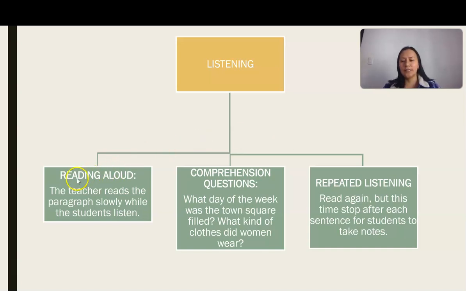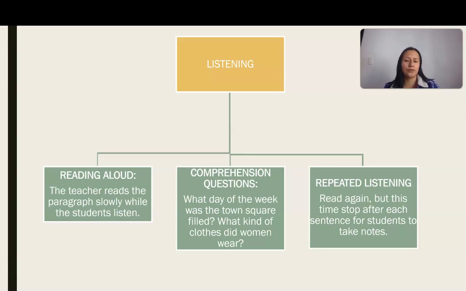First, for example, I have the reading aloud. The teacher is going to read the fragment slowly and loudly while the students are listening. After this, there will be some comprehension questions. For example, what day of the week was the town square filled?